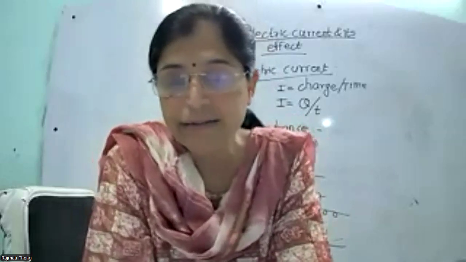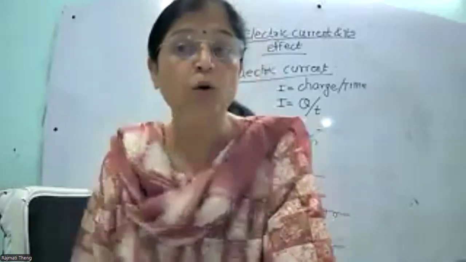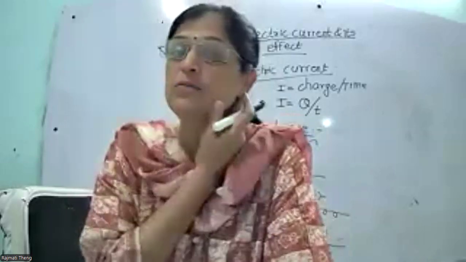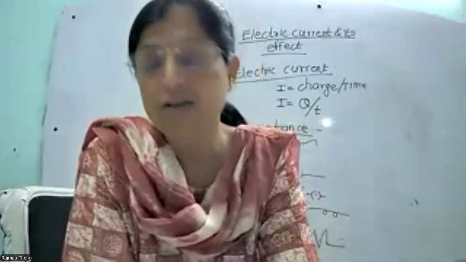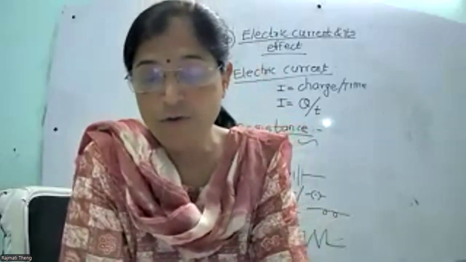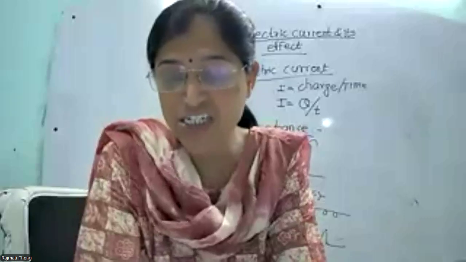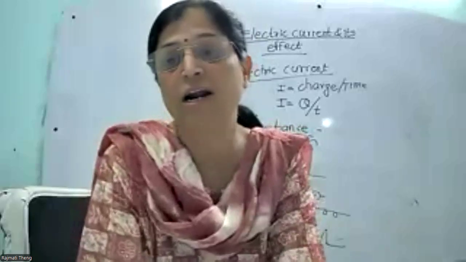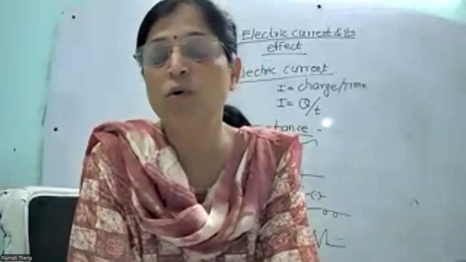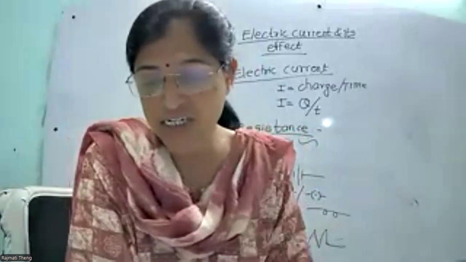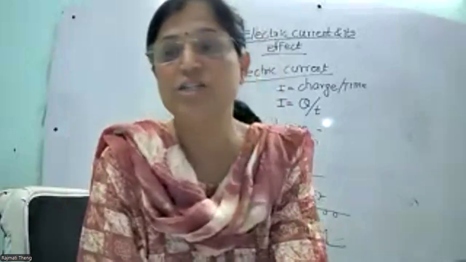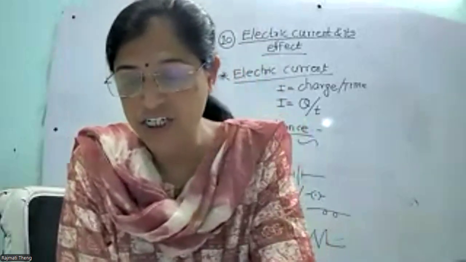Electric bulb: in it a filament is present that glows when electric current is passed, and it gives heat and light. And resistor, a component which offers resistance to the flow of the current, जो करंट के फ्लो को अपोज करता है, that one is called a resistor. Now next one is the electric torch.